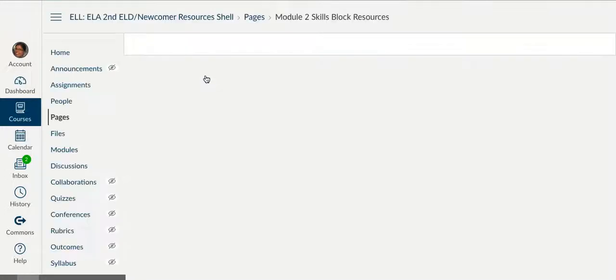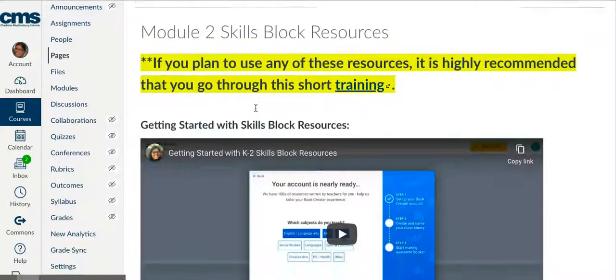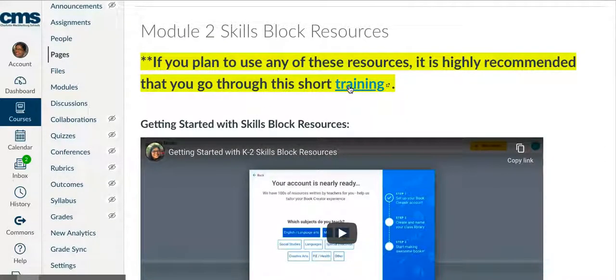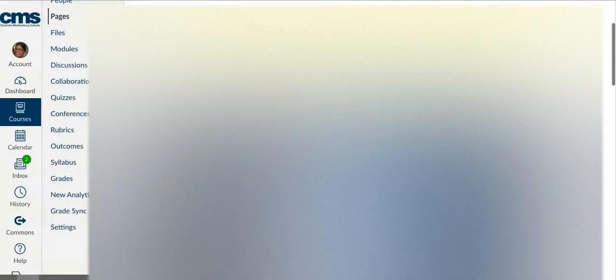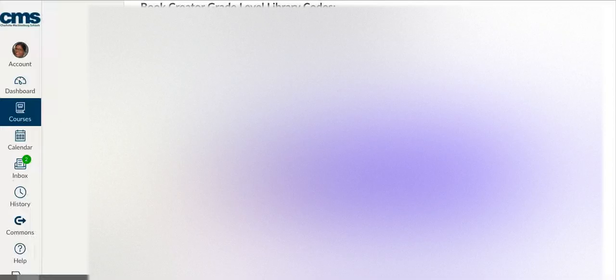So when you click on that, you'll be able to see a link here for a training that we suggest everyone take before you use these resources so that you are more comfortable using Book Creator, and some of the videos that we have here for you, the codes that you will need to join the libraries that we've created for kindergarten, first, and second, and a hyperdoc with additional information if you need that.